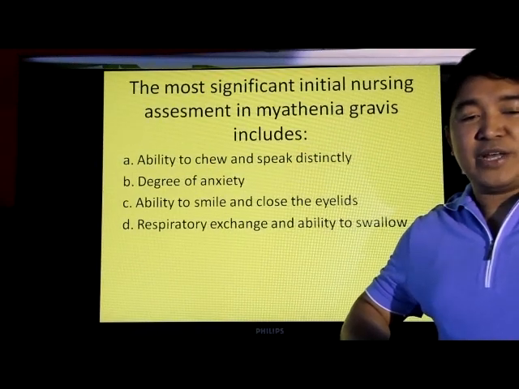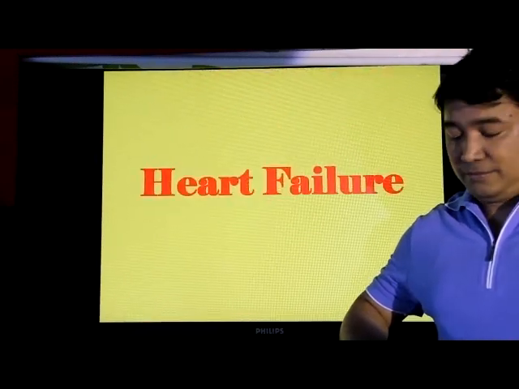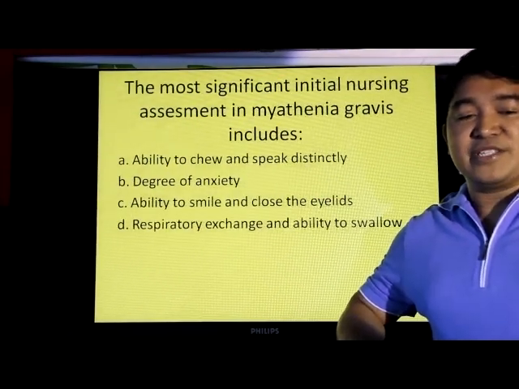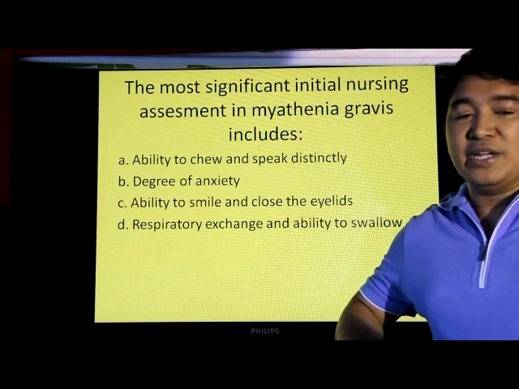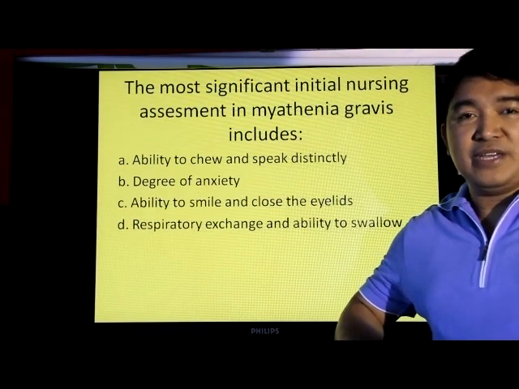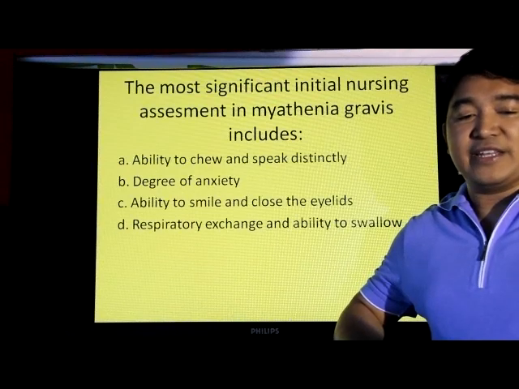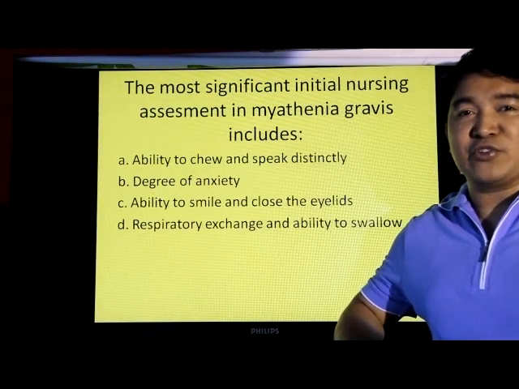Let's use the concepts to answer the question. The most significant initial nursing assessment in Myasthenia Gravis includes A. Ability to chew and speak distinctly. B. Degree of anxiety. C. Ability to smile and close the eyelids. And D. Respiratory exchange and ability to swallow.